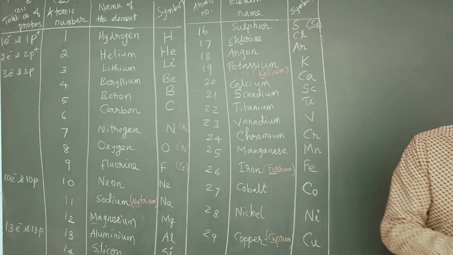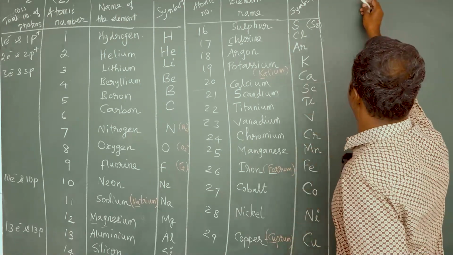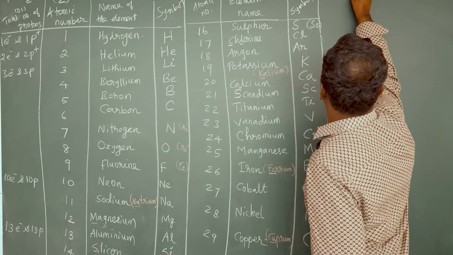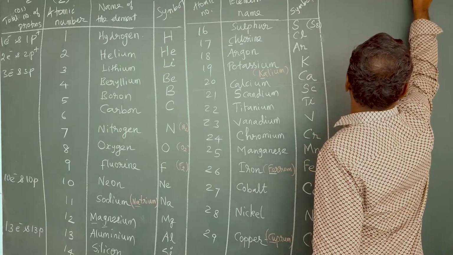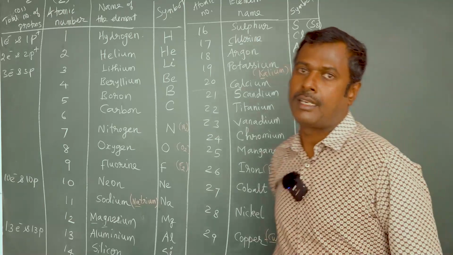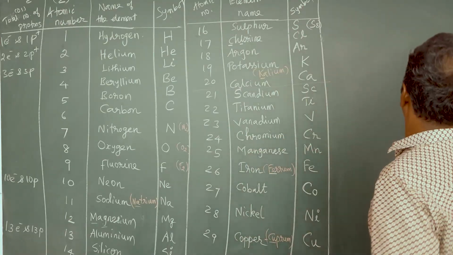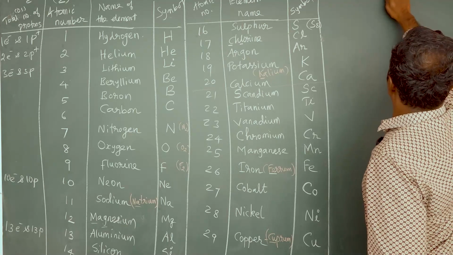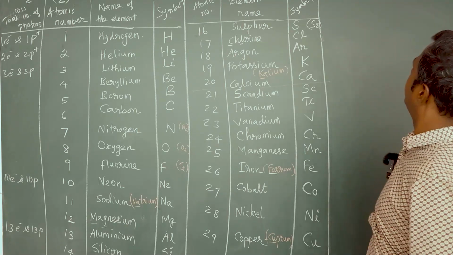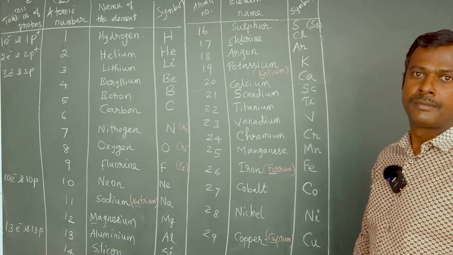Okay, all right. Let us see some fun in chemistry. Today's date, let this be 31/08/2023.